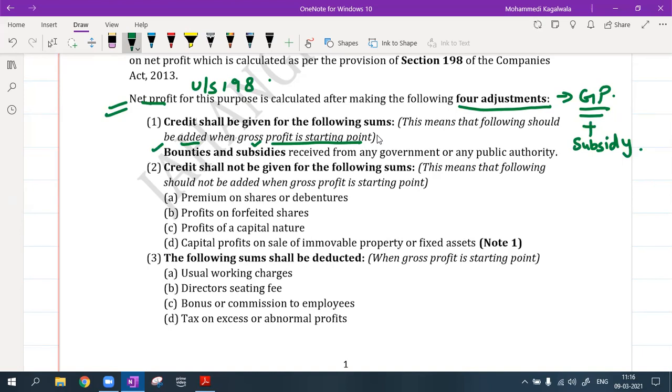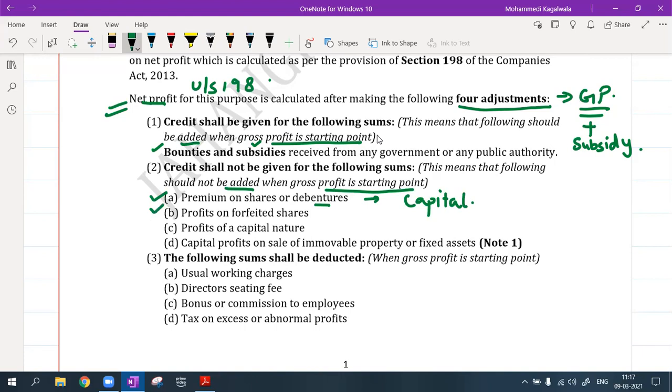Credit should not be given to the following. That means the following should not be added when the gross profit is the starting point. Do not add any kind of premium on shares or debentures, because this is a capital profit. Anything which is capital in nature, we avoid under section 198.